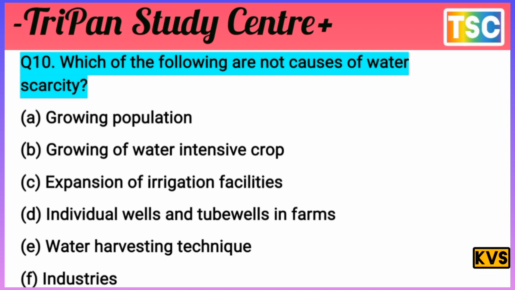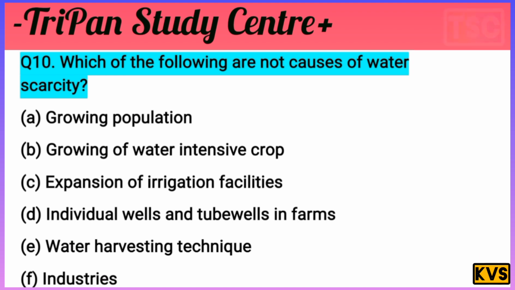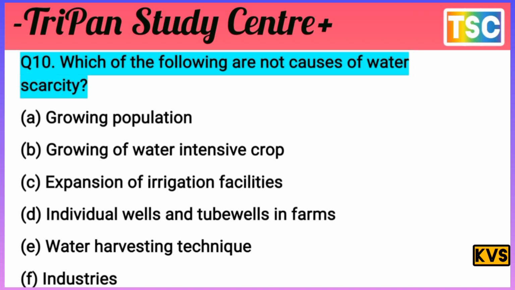A. Growing population. B. Growing of water intensive crops. C. Expansion of irrigation facilities. D. Individual wells and tube wells in a farm. E. Water harvesting technique. F. Industries. The question is important. I give you a few seconds, test your knowledge. I also ask you to answer which is correct here. Choose.